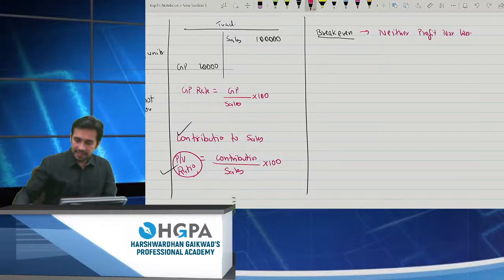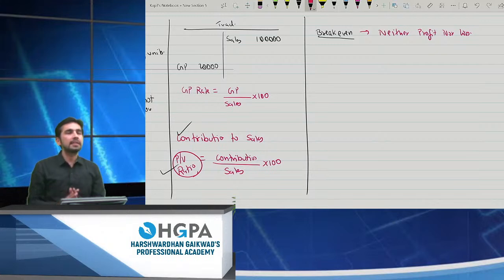Okay. Why is this level very important? See, if I'm starting a business, obviously I cannot say that right from the first day I'll start earning, right? I will not start earning right from the first day, but I will surely earn, right? I need a certain level so that all my expenses get covered. The first day, my aim should not be to earn profit, but at least I should cover all my expenses.